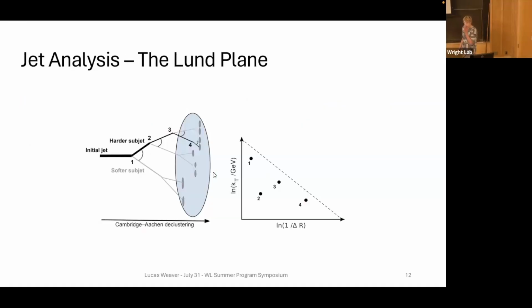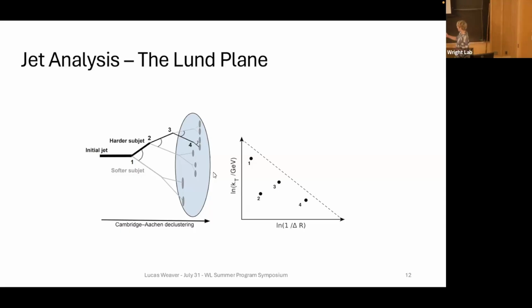So once you have one of these jets, you've found the particles that come from the jet. There are a few analyses you can do. You can do simple ones, like how much momentum does the jet have, which gives you one number, or you can do more in-depth analyses, like looking at the jet substructure, which is basically the order in which the particles of the jet branched and split off. A tool that we use to analyze this jet substructure is called the Lund jet plane. The way it works is you take your initial jet, you find the first splitting, you find the angle between those two splittings, which you call delta, and then you find the momentum of the softer splitting relative to the harder splitting. You call that relative momentum kT.